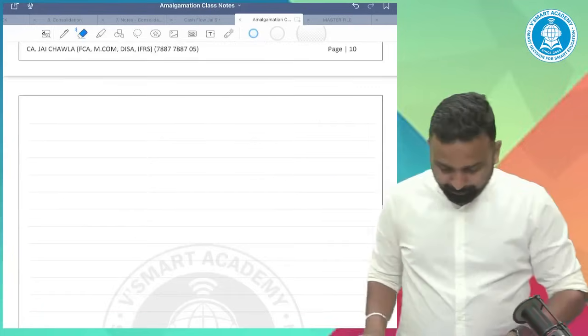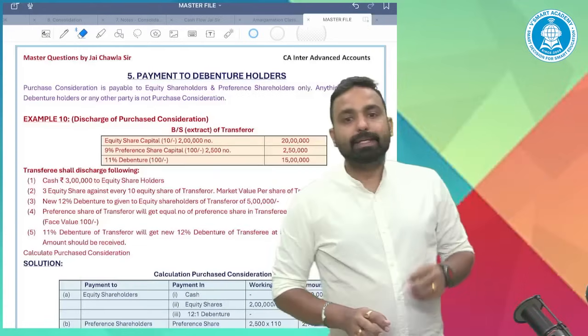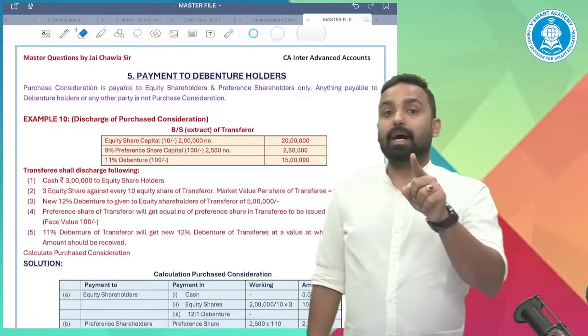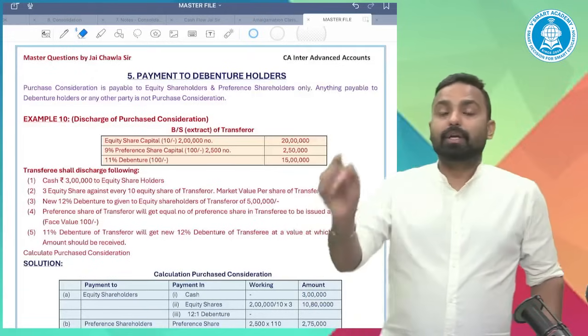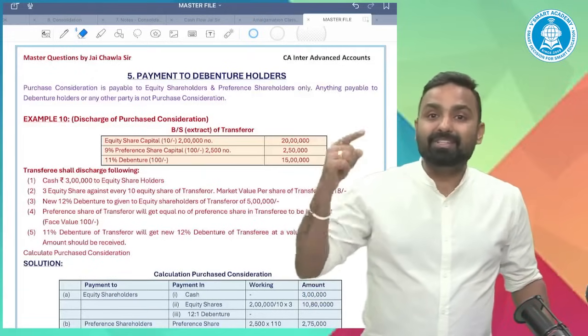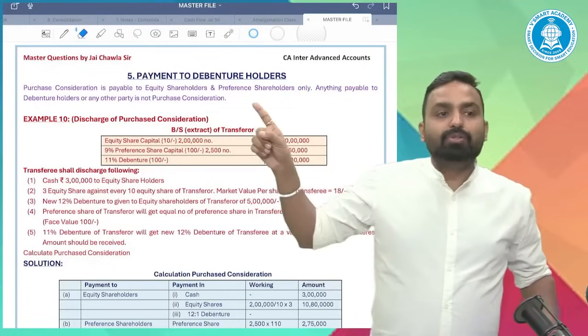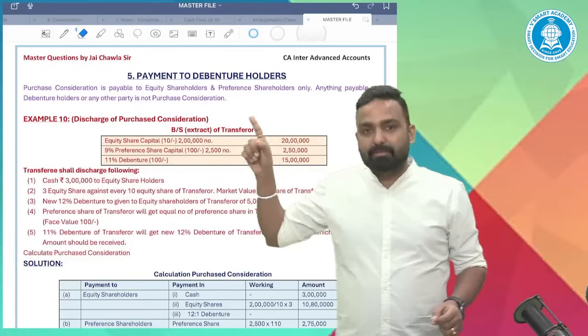Okay. So, initially, while discussing the PC with you, I told you that any payment made to creditors, debenture holders, or any other party is not a PC, it's a settlement of liability. So, let us talk about the settlement of liability.